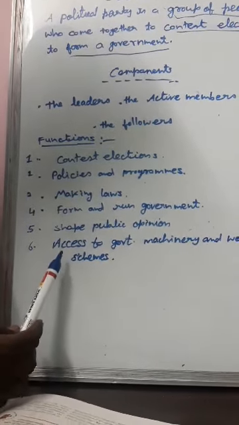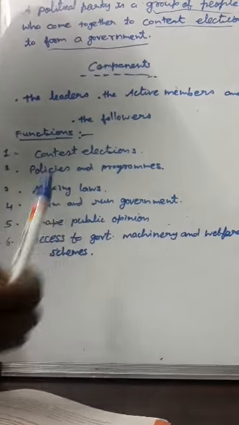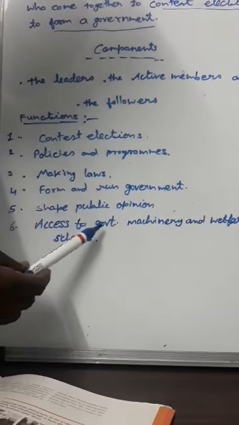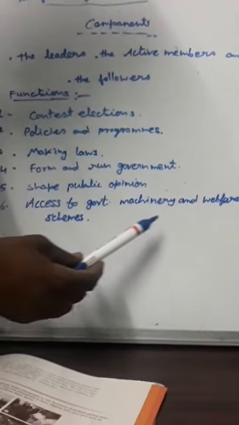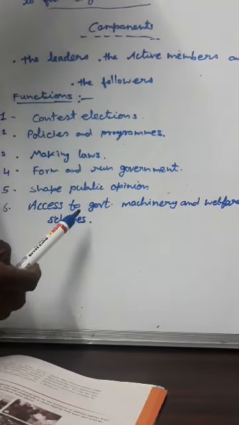Another important task of a political party is to access government machinery and welfare schemes. Those political parties who run the government utilize government resources and make welfare programs for the people.